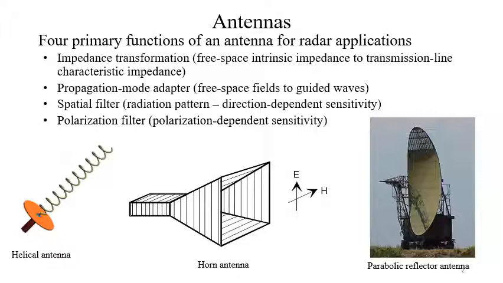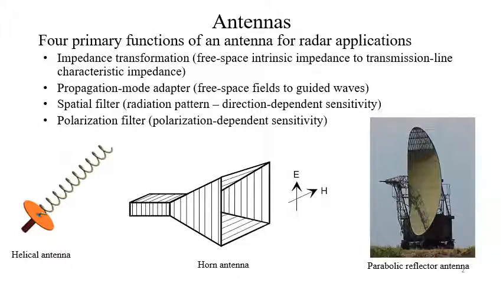In radar application, we have several primary functions of antenna. First function is the impedance transformation. That means free space intrinsic impedance to transmission line characteristic impedance. This transformation is done by the antenna. It also behaves like a propagation mode adapter, so free space fields to guided waves.